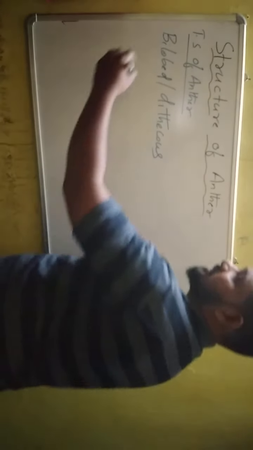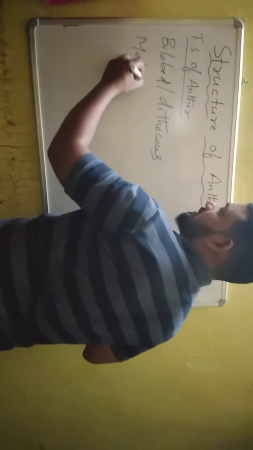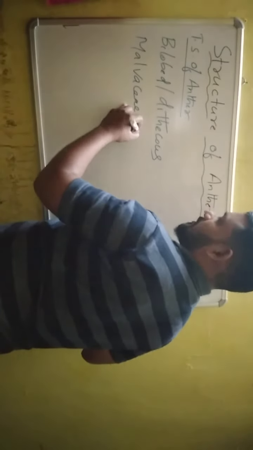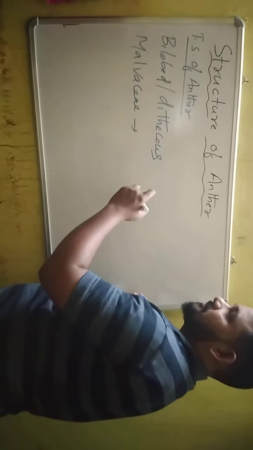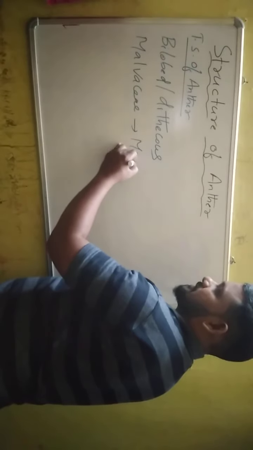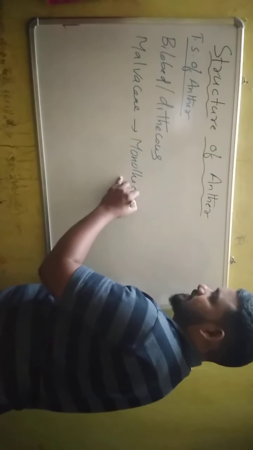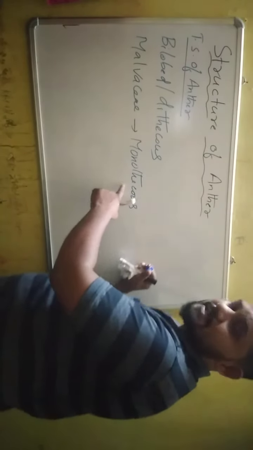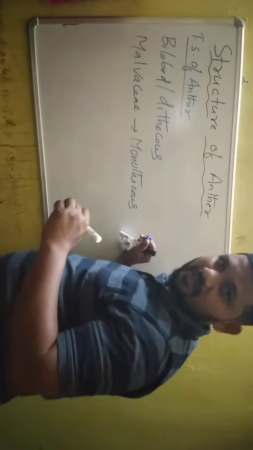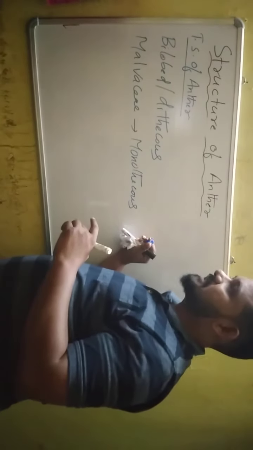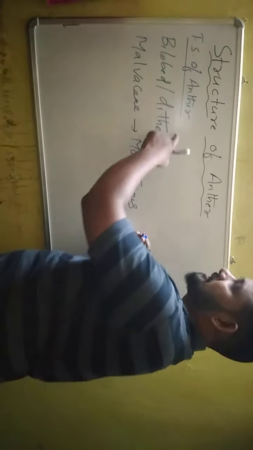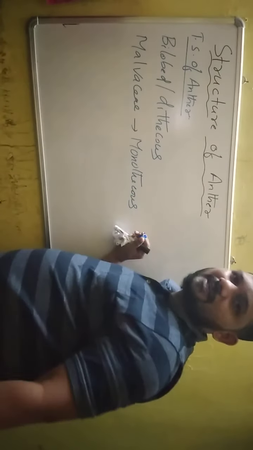There are some exceptions. If you observe the Malvaceae family, the anther has only 1 lobe. If the anther has only 1 lobe, that is known as monothecous anther. So monothecous anther is present only in Malvaceae. Except Malvaceae, in the remaining families, the anther is bilobed or dithecous.